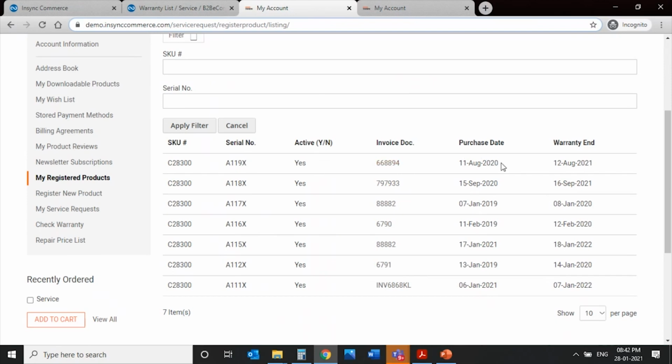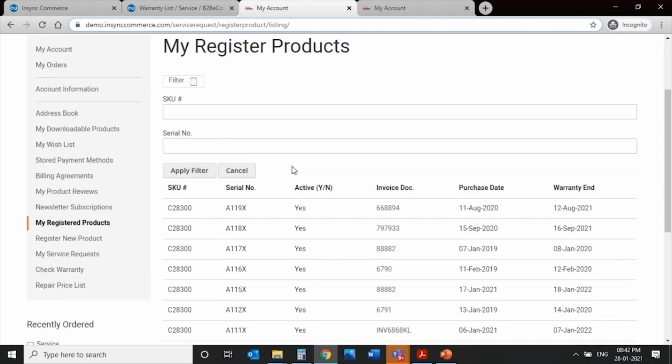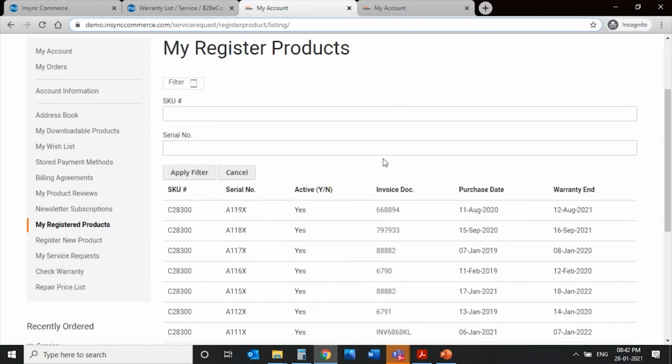for which I just requested a warranty registration. So this is the purchase date. This is the warranty end date. So I'm very much well in the warranty period. So this is how it happened back in August 2020. 5-6 months have gone past and now I have some issue with the product and I want to request a service. So I go to check warranty.